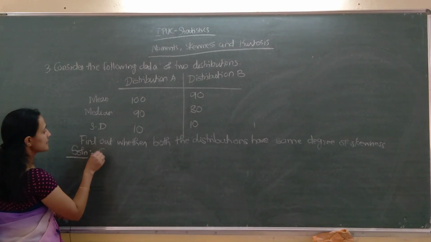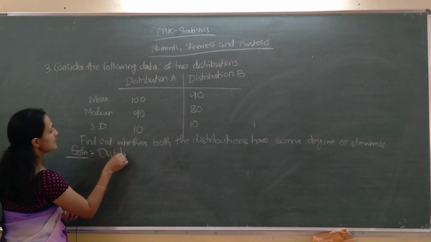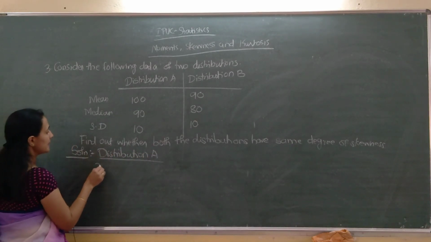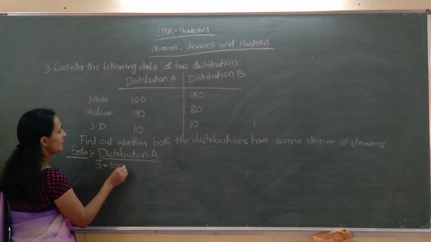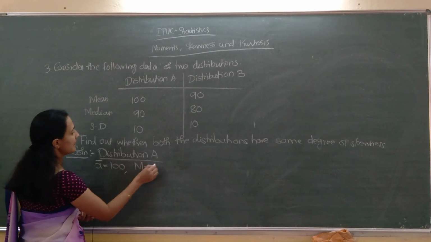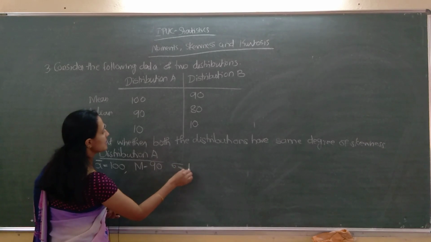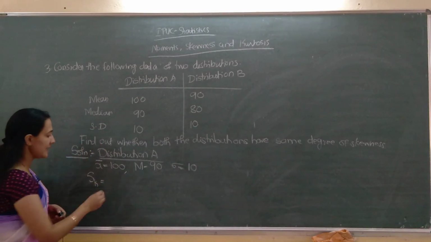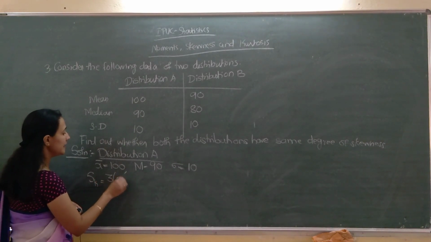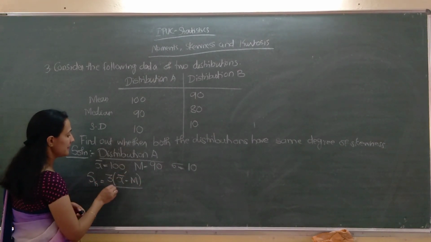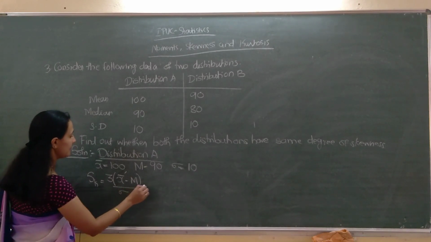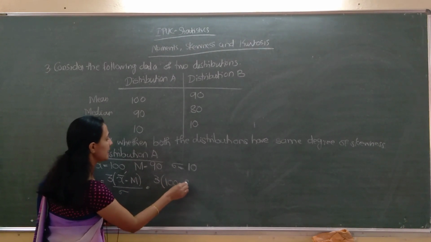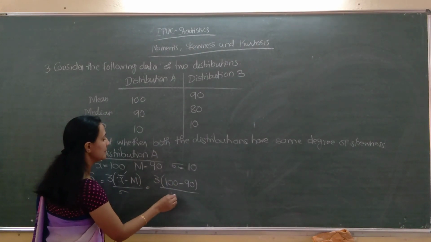So first, distribution A. Mean x bar is 100, median is 90 and standard deviation is 10. Karl Pearson's coefficient of skewness is 3 into mean minus median divided by standard deviation.